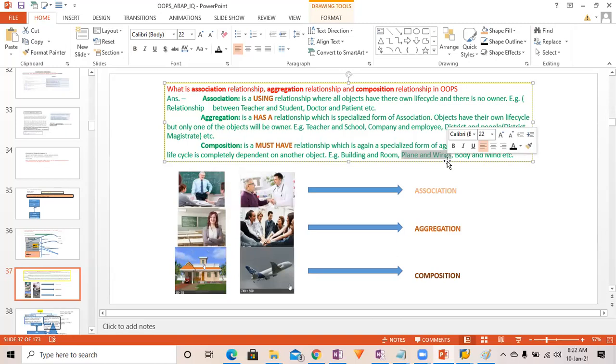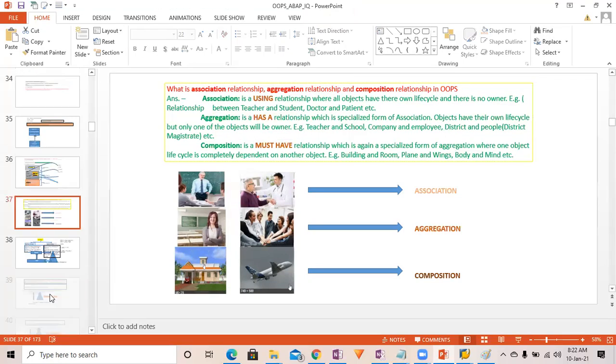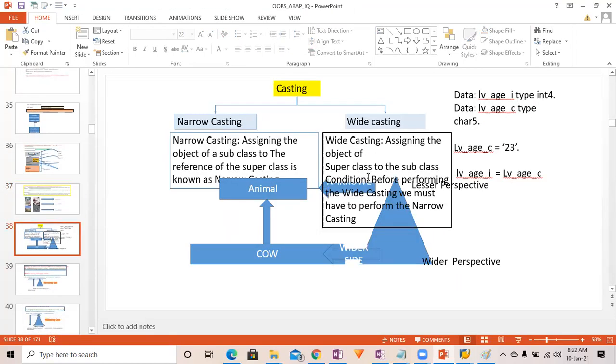If there is no human body, there is no component. Similarly body and mind, body and hand, body and leg. That's why body and its component relationship comes under the composition relationship. Now, hope that's making sense.